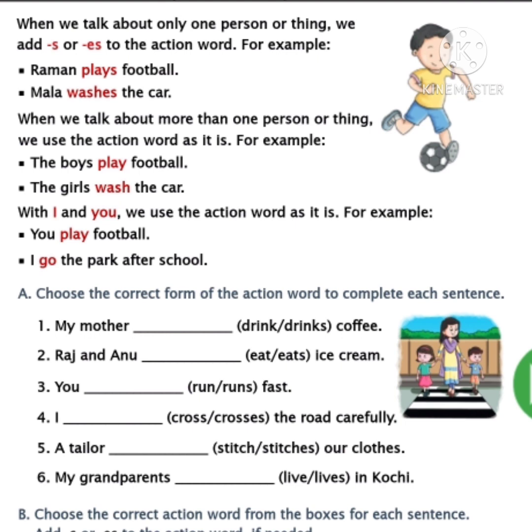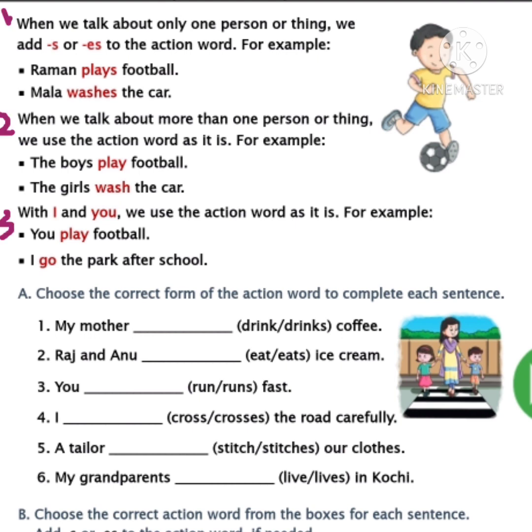And I have told you when we add es to the action word or naming word. When any naming word or action word ends with ss, ch, sh, x, z, and sometimes o, we need to add es to the action word. I hope you remember this. Now let's see the next one.